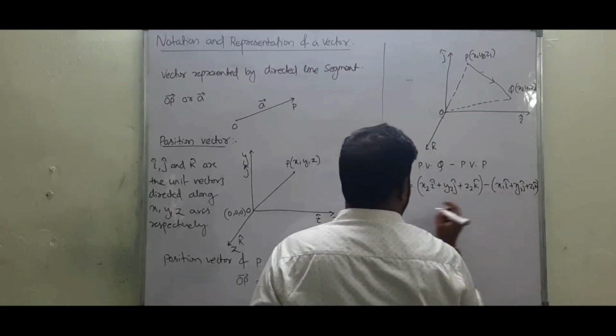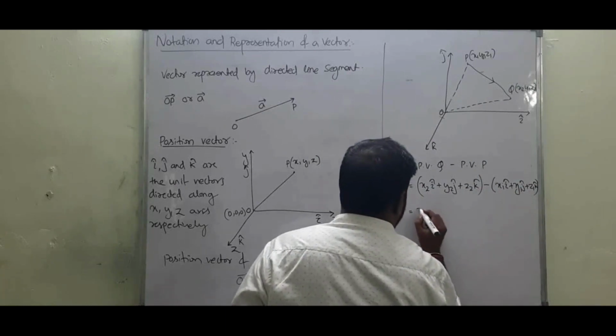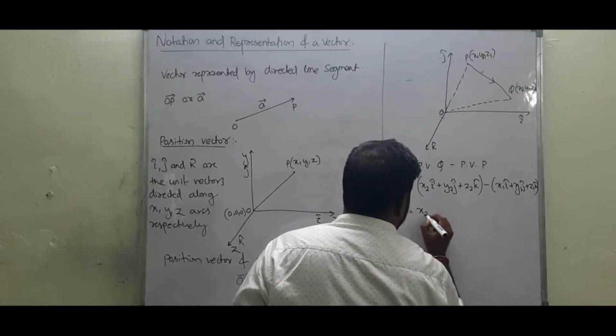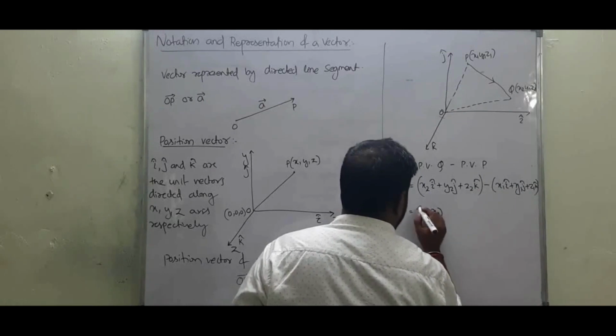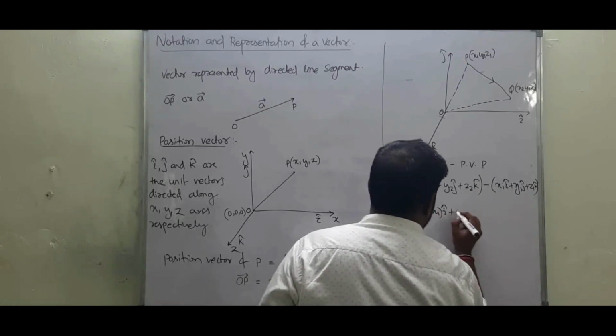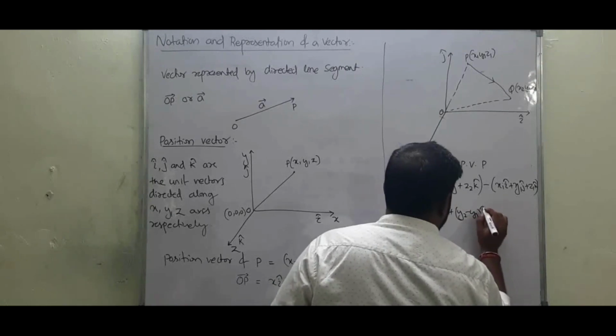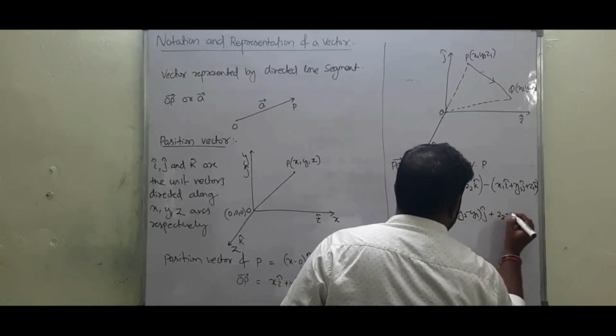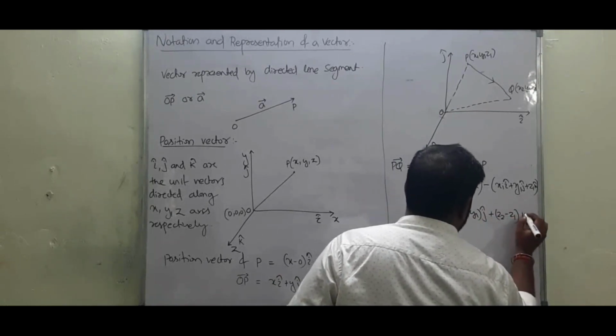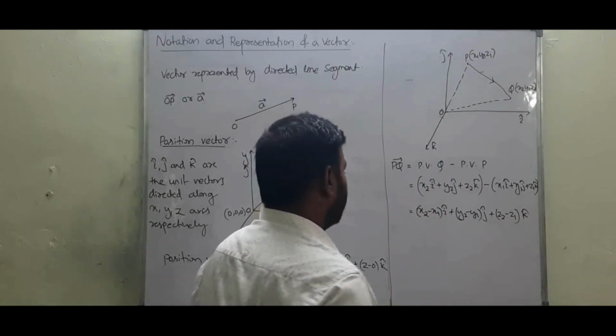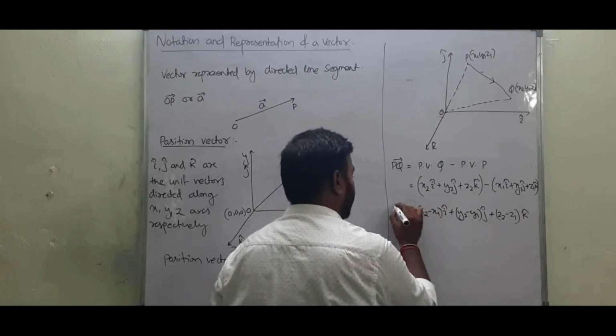If you subtract these two, we get an expression, that is (x2 minus x1) i cap plus (y2 minus y1) j cap plus (z2 minus z1) k cap. So this is the PQ vector.